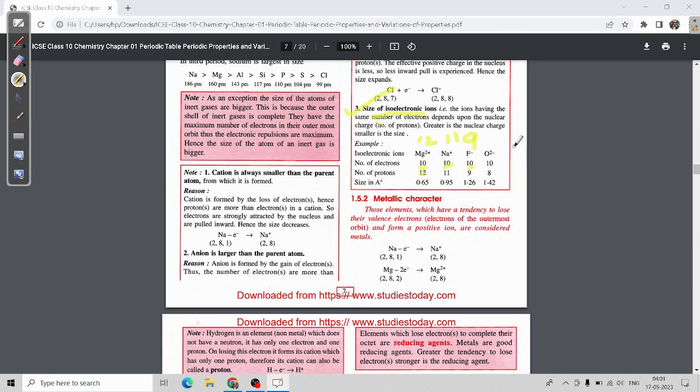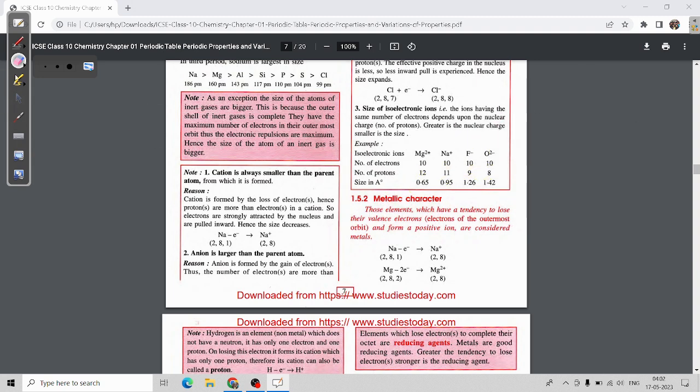Then the fourth one is O2-, atomic number 8, so it will gain two and become 10. They have the same number of electrons but different numbers of protons, and the size is also different. These are called isoelectronic species.